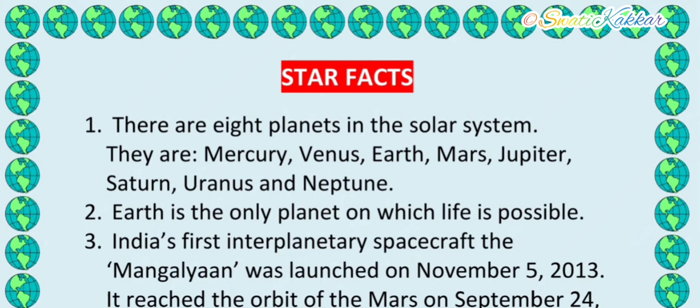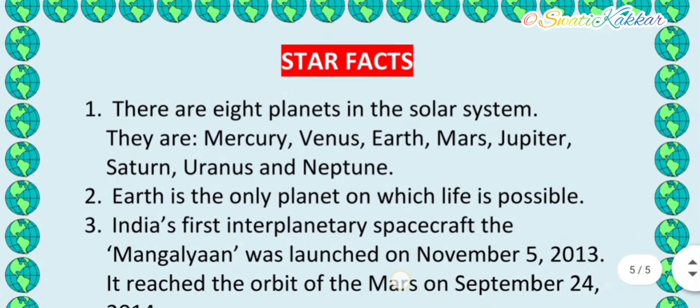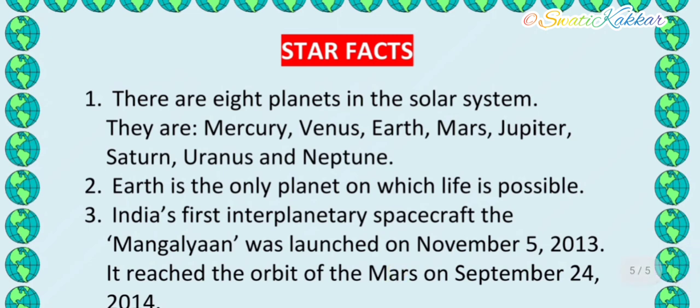India's first interplanetary spacecraft, the Mangalyaan, was launched on November 5, 2013. Now what does this word interplanetary mean? It means traveling between the planets. One spacecraft was designed first, and the name given to that spacecraft was Mangalyaan, which traveled from the Earth to Mars. Mars in Hindi is known as Mangal. That's why Indians kept the name of the spacecraft as Mangalyaan.